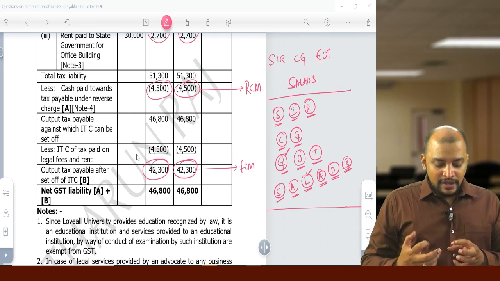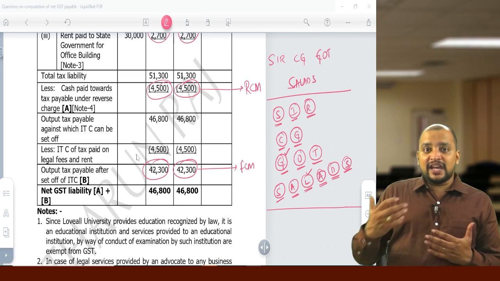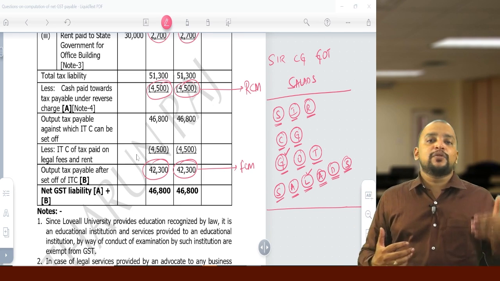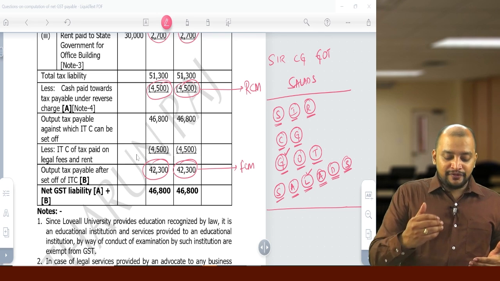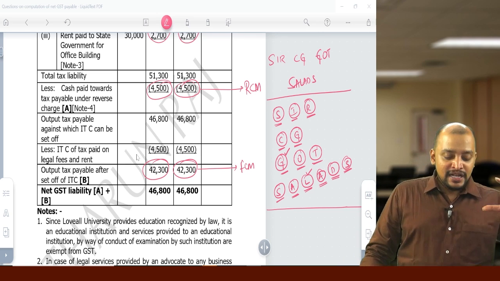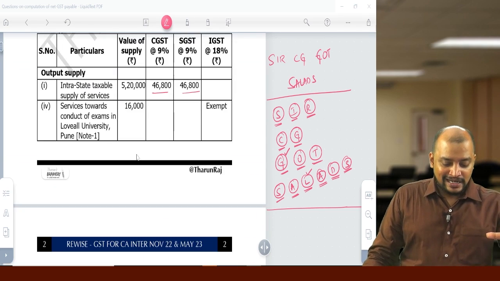So what is the total liability? FCM and RCM, but this has to be shown separately. What is our FCM liability and what is our RCM liability? So 46,800 is the net GST liability. So this is how we are doing the presentation.